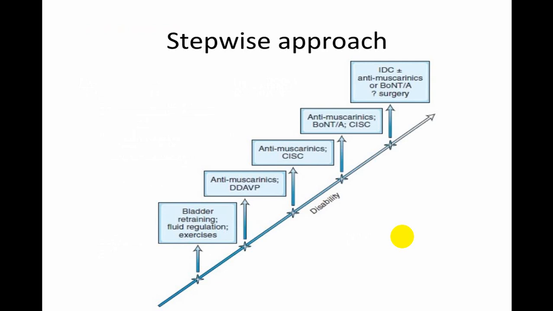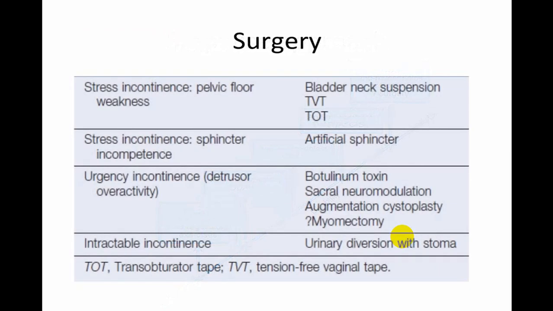So right from bladder training, fluid regulation, exercise, use of antimuscarinic agents or DDAVP, and then last is to go for surgery. So stress incontinence is usually helped by doing pelvic floor exercise.